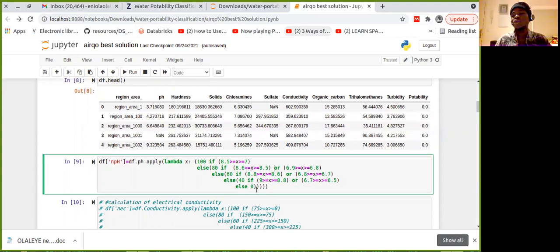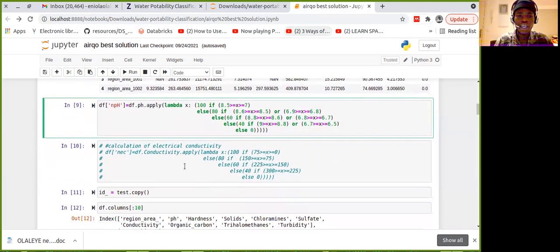This is what I looked up online, and I said, okay, there's a range for this pH value, and this range should actually increase the potability, like it should correlate with the potability. So I named it NPH. This is the first feature I built for this particular competition.